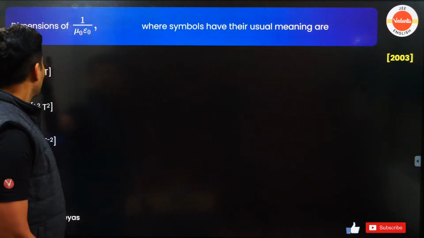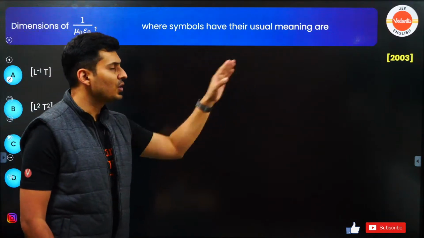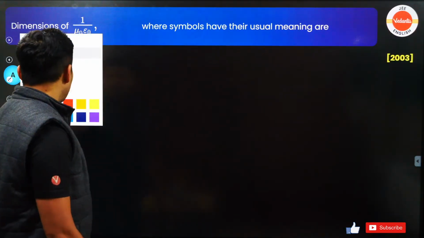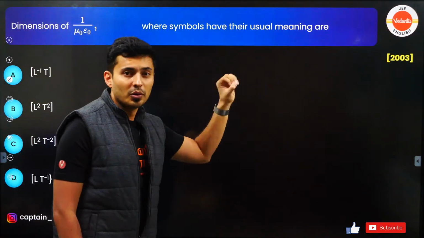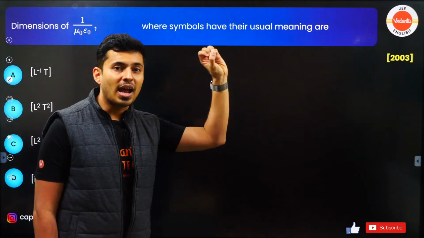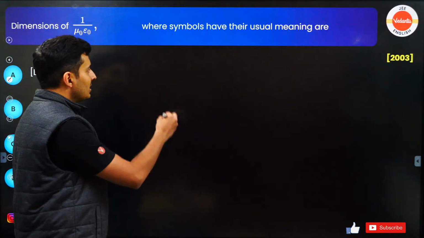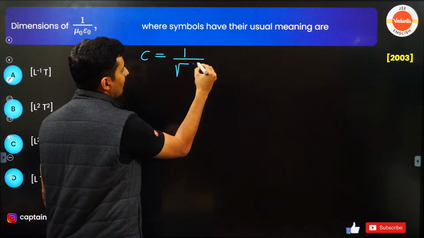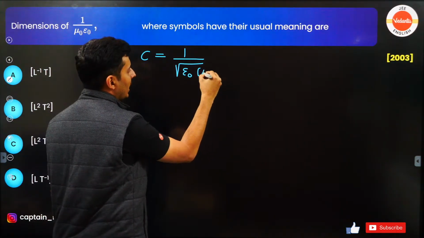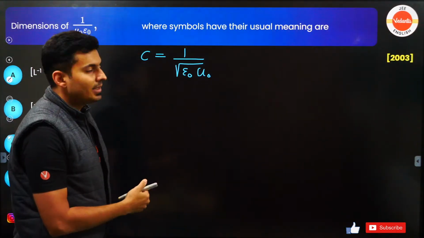This is a PYQ. Dimensions of this, where symbols have their usual meanings, are. What do you think the answer should be for this particular question? This is again a known formula, from the chapter of electromagnetic waves. Speed of light is given by 1 by root of epsilon naught times mu naught, permittivity and permeability.